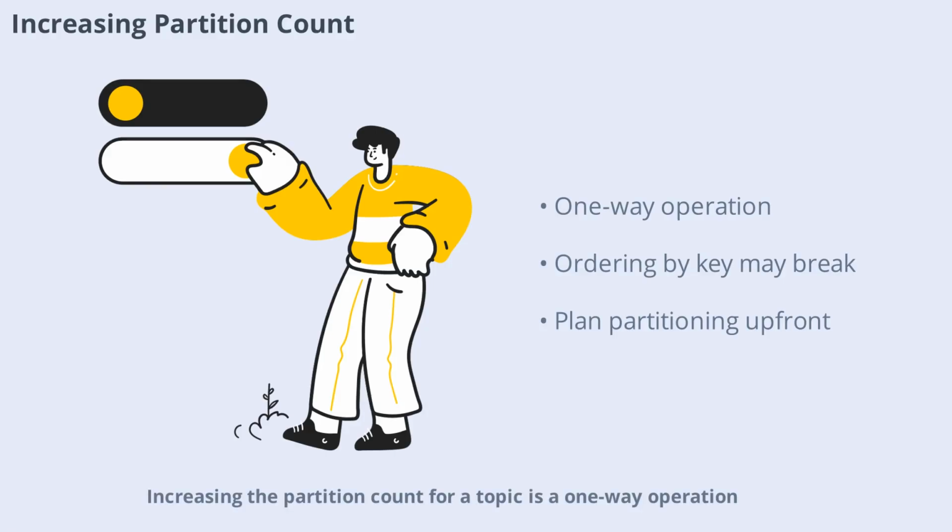Increasing the partition count for a topic is a one-way operation. New messages are distributed across more partitions, but message ordering by key may break, as the same key could now go to a different partition. Existing consumers will rebalance to cover new partitions, but historical messages remain in their original partitions. Plan your partition strategy carefully to avoid future migration headaches.